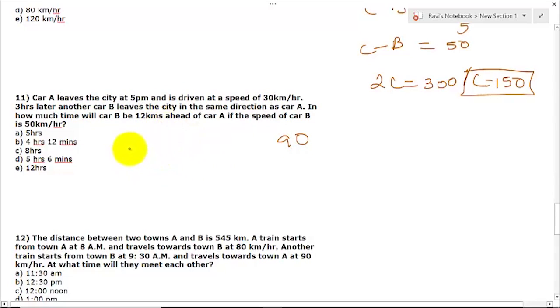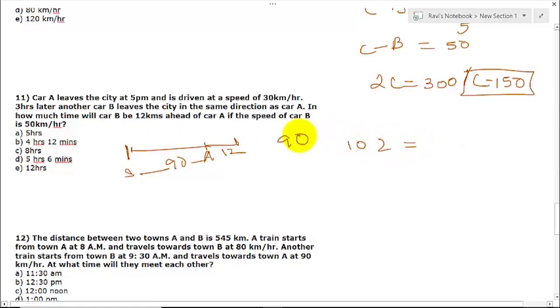So car A has already covered 90 km. Suppose this is the starting point. How much time will it take for car B to be 12 kilometers ahead? So what is the total distance it has to be ahead? It has to cover this and this also. That is 90 plus 12, 102 will be your value.